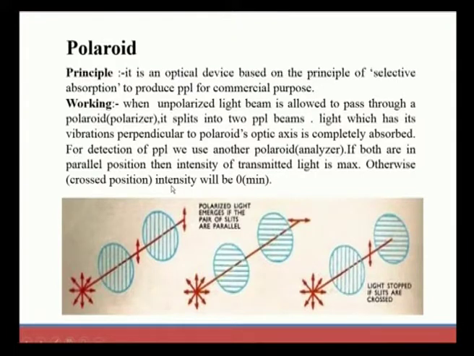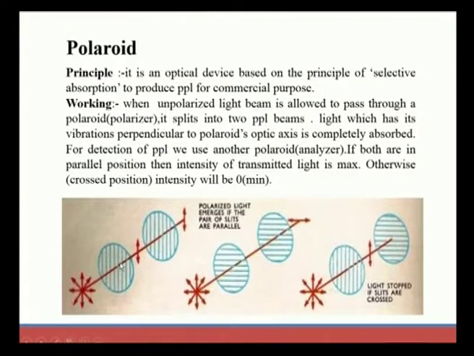which is completely absorbed, and another with vibrations parallel to the optic axis. For detection of the PPL we use another Polaroid. When the unpolarized light beam is allowed to pass through a Polaroid, it splits into two PPL beams, with vibrations perpendicular and parallel.